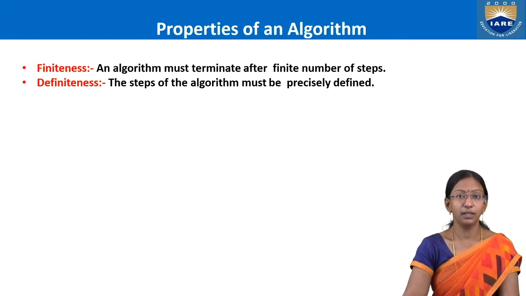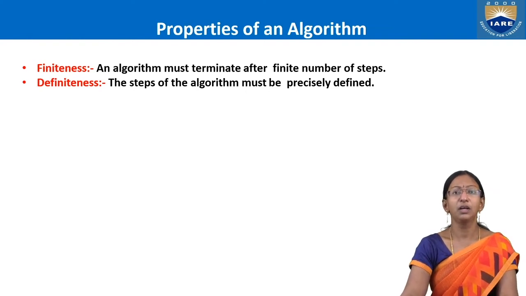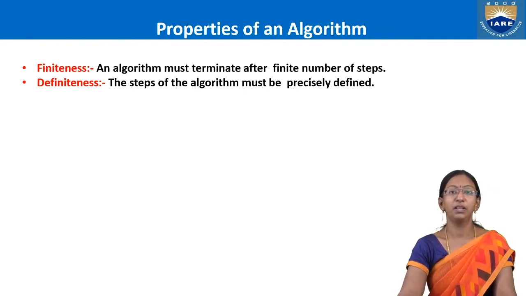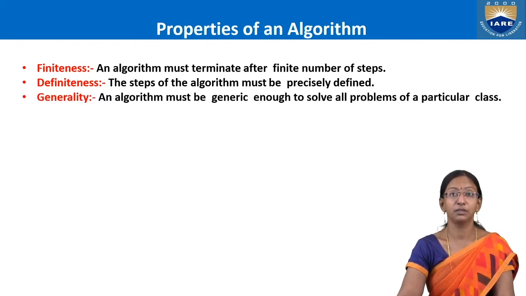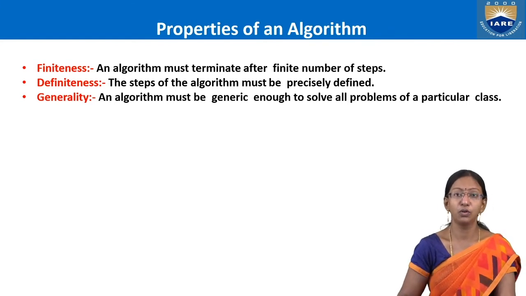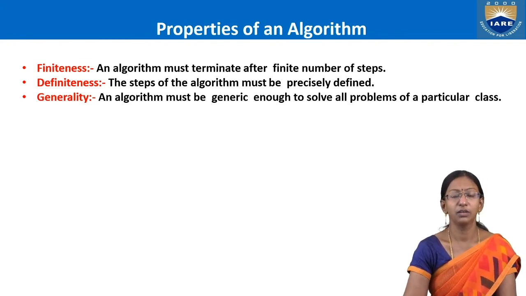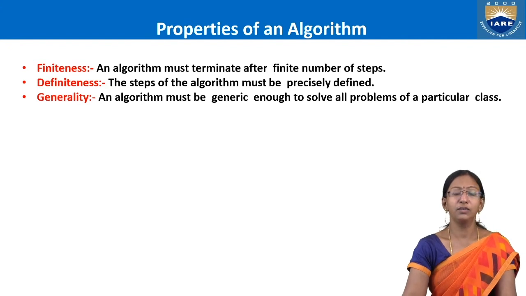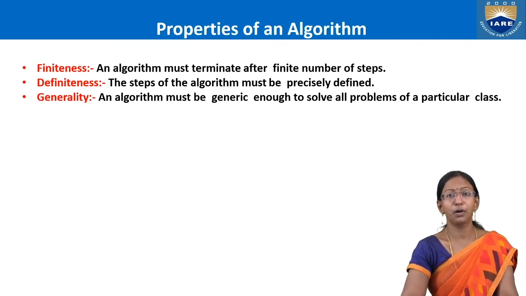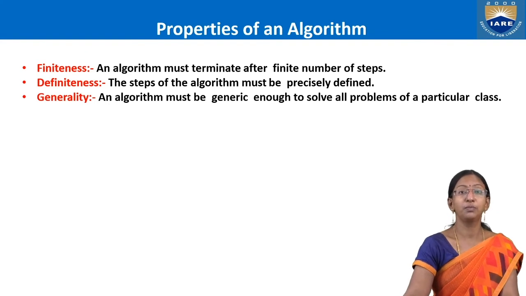So when you write an algorithm, each and every line must be precise and must be some statement which adds value to the algorithm, which calculates something, which reads something, right? So that kind of statement must be there in your algorithm. That defines your definiteness. Next, generality, right? So whenever you address a solution to a problem, that solution must be generic in nature. For all similar kinds of problems, the solution which you present must be a solution for all. It must act like a template.